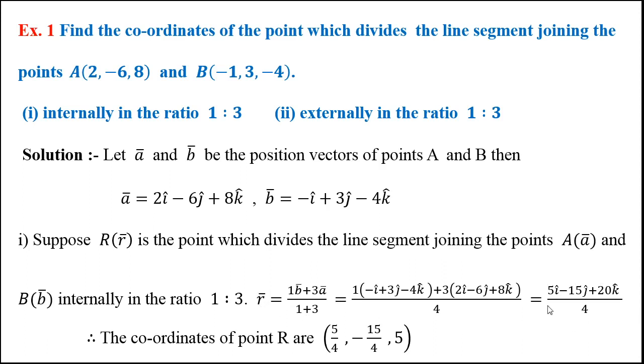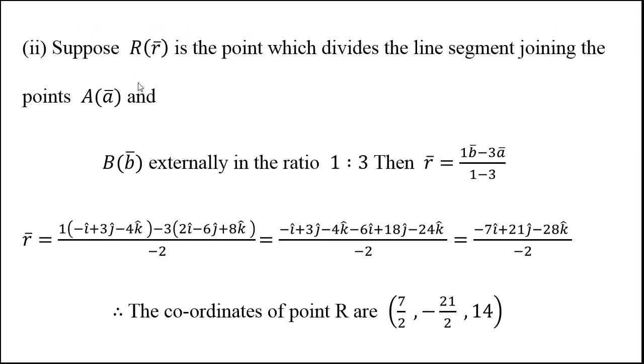Therefore the coordinates of point R are 5 by 4, the coefficient of i, minus 15 by 4, and 20 upon 4, which is 5. So these are the coordinates of point R which divides segment AB internally in the ratio m:n. For external division, the procedure is the same, only here we take the minus sign: (m B bar minus n A bar) upon (m minus n), and make respective changes in the calculation.